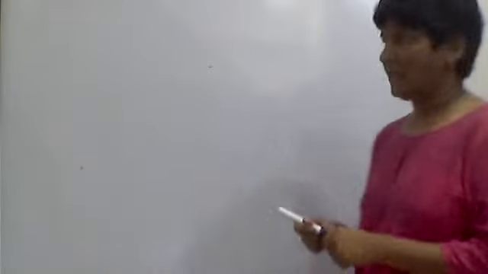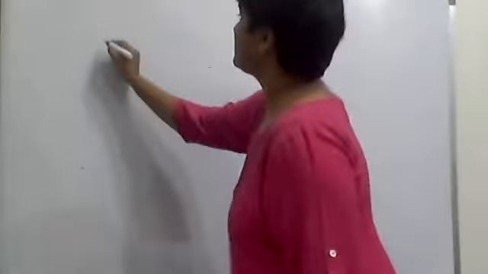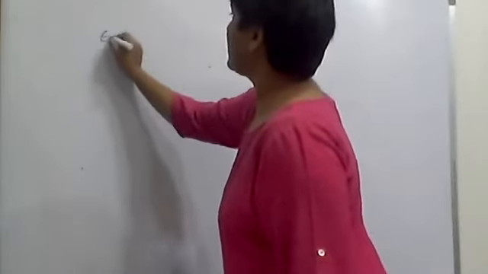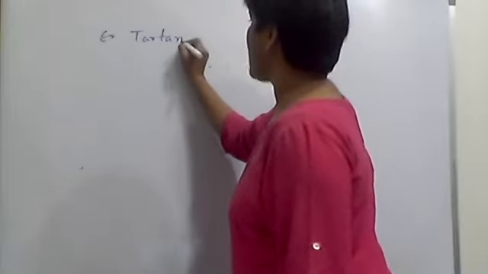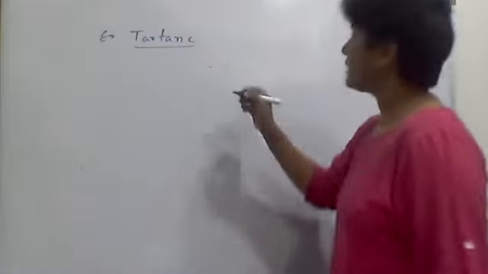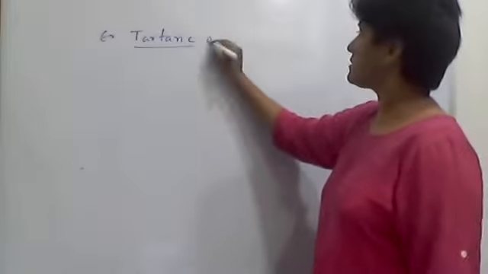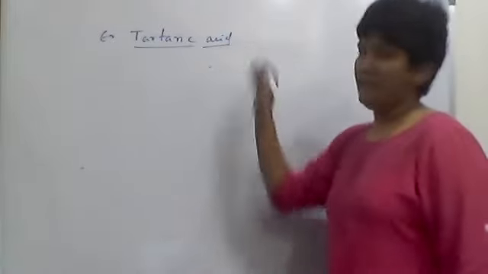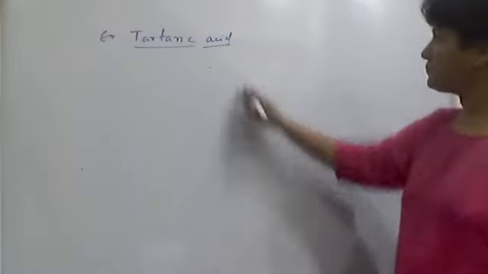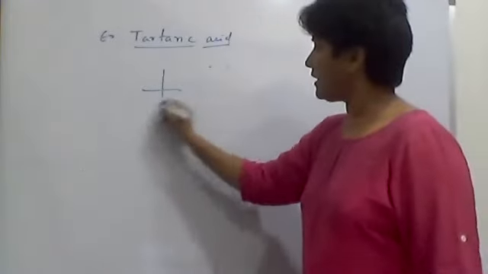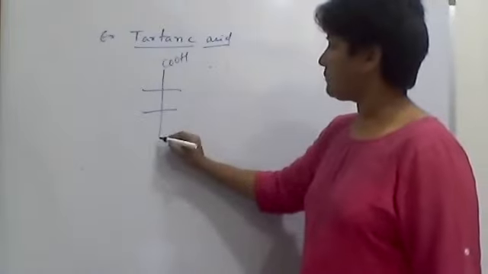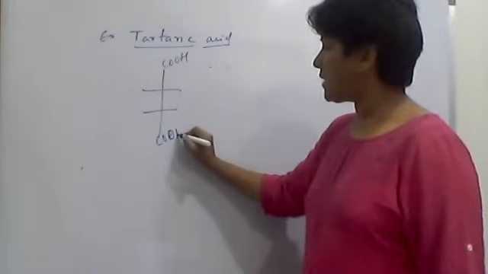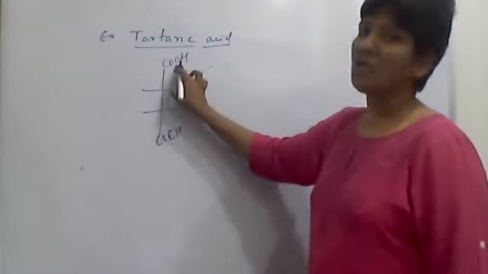Now the best example is tartaric acid. This acid is found in tamarind. Tartaric acid is a dicarboxylic acid containing 4 carbons. See here, the top is what? According to Fischer projection formula, the top carbon must always contain more oxygens.